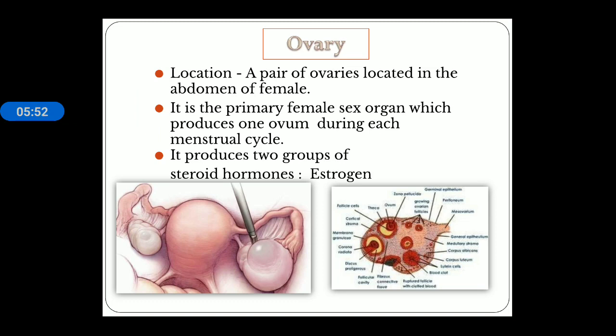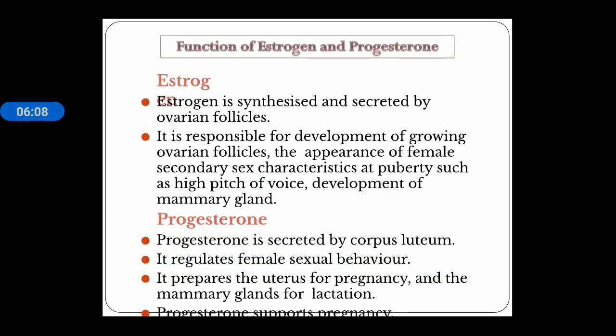Ovaries. A pair of ovaries is located in the abdomen of the female. It is the primary female sex organ, and it produces an ovum during each menstrual cycle, as well as the ovary producing a group of hormones known as steroids, estrogen and progesterone. Estrogen is synthesized and secreted by the ovarian follicle, and it is responsible for the development of ovarian follicle growth, and the appearance of female secondary sex characters takes place with the help of estrogen.